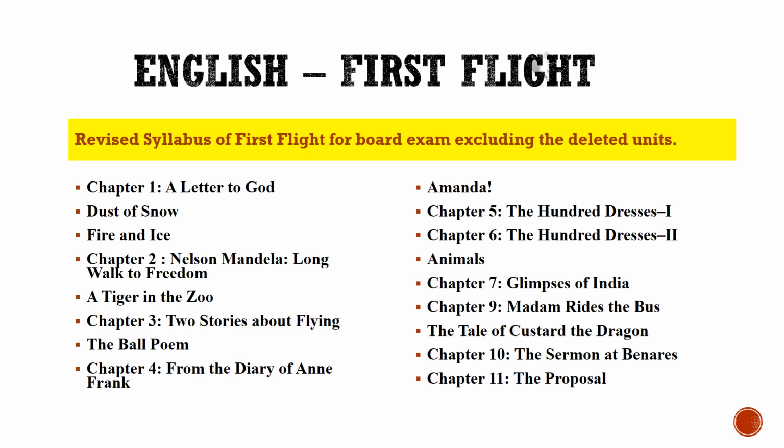Chapter 3, Two Stories About Flying; The Ball Poem. Chapter 4, From the Diary of Anne Frank; Amanda. Chapter 5, The Hundred Dresses Part 1. Chapter 6, The Hundred Dresses Part 2; Animals.